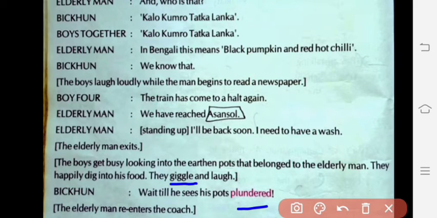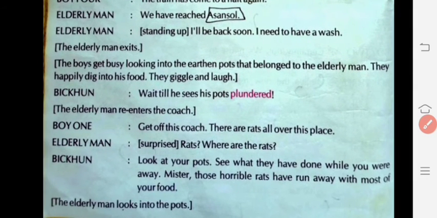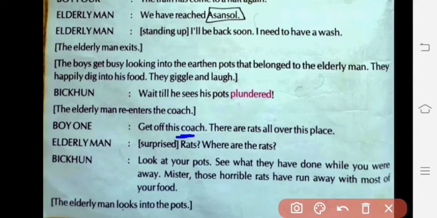At the same time they are plundering the pots. They are stealing something from the pots. After some time, the elderly man entered. At the same time, boy one replied, "Get off the train," meaning you have to get down from the compartment. "They are all rats over here, and that is a proof."